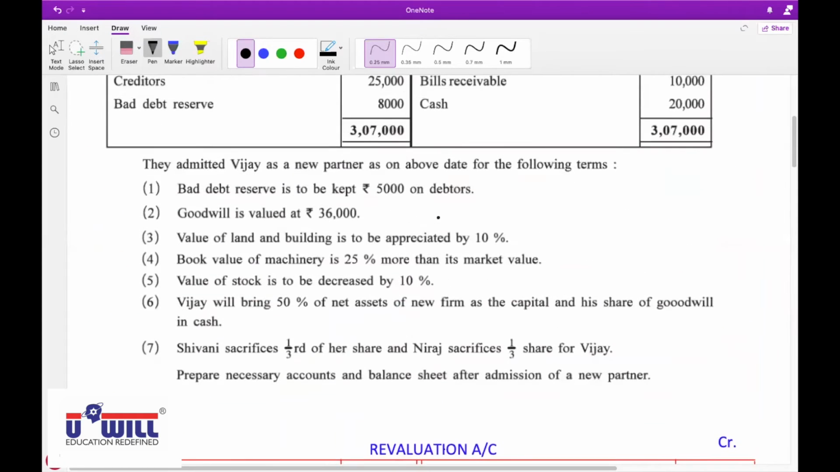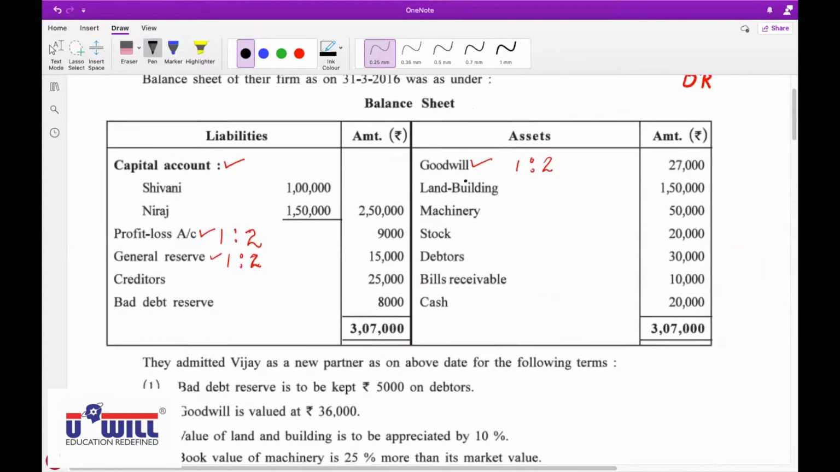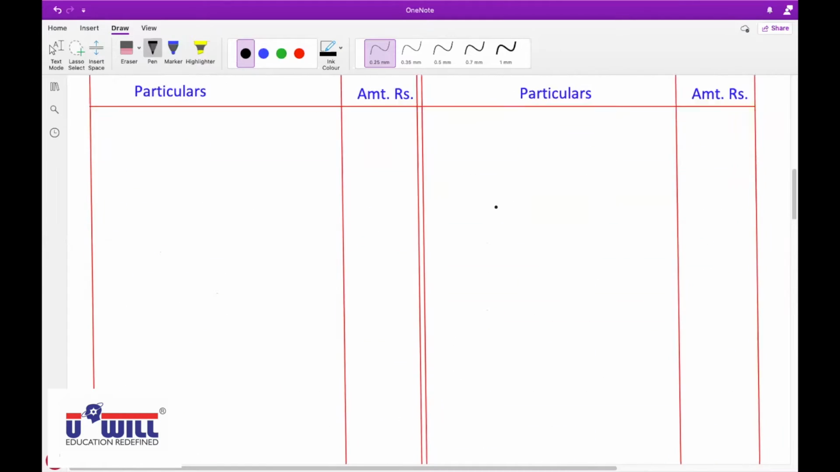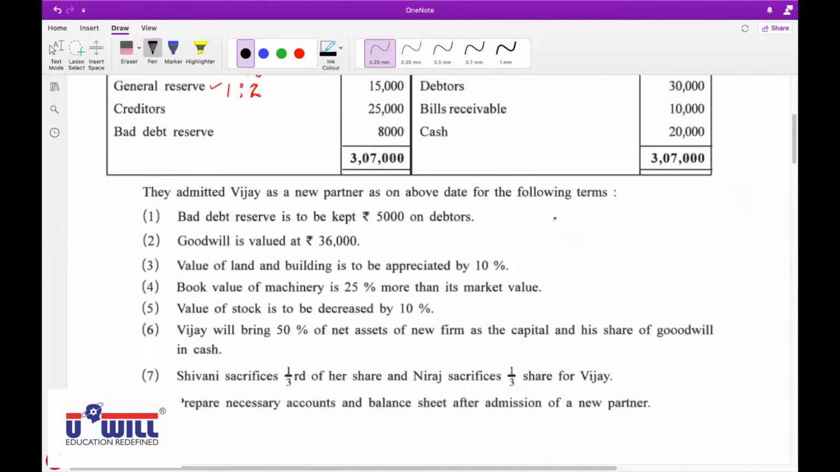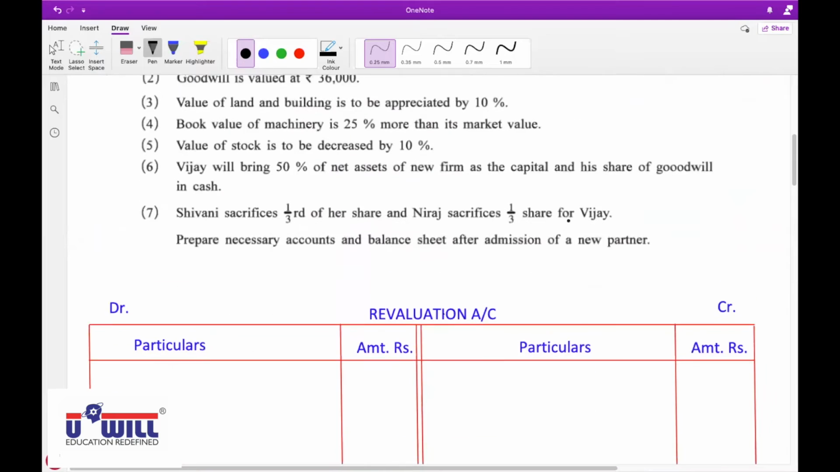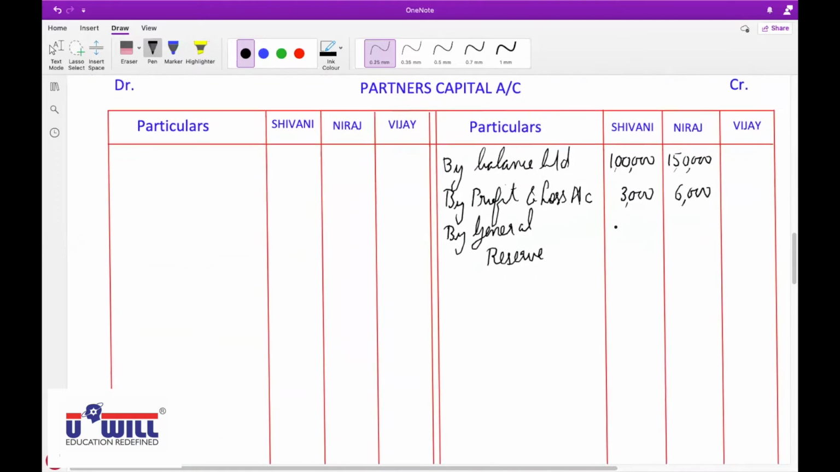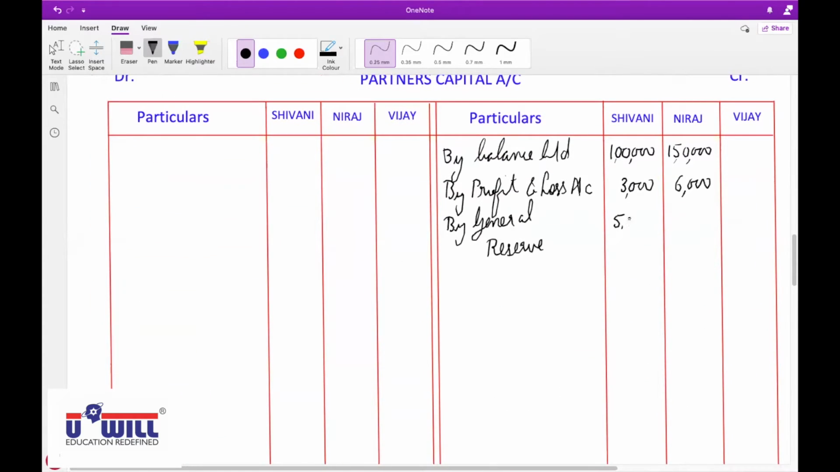General reserve in the same manner. 15,000 will be distributed in the ratio of 1:2. So by general reserve, 15,000 into 1/3, 5,000, and 15,000 into 2/3, 10,000.